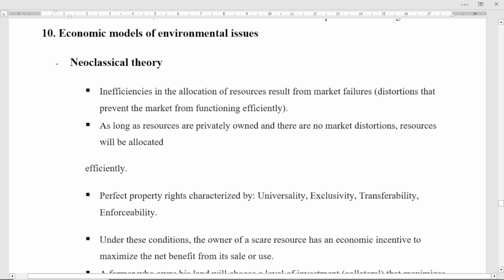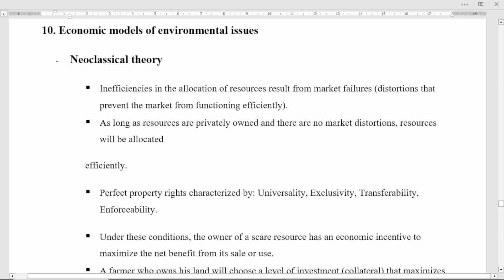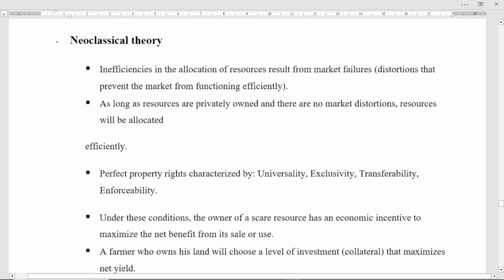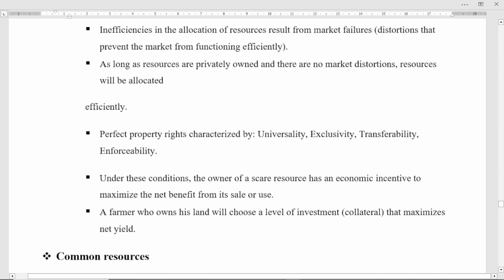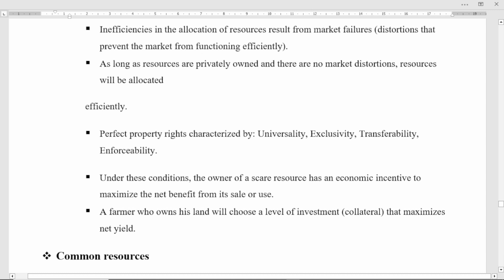So the other one is economic models of environmental issues, right? Economic models. The first one is neoclassical theory. Neoclassical theory says there are inefficiencies in the allocation of resources that come from market failure, right? Or maybe the distortions that prevent the market from functioning efficiently, right?